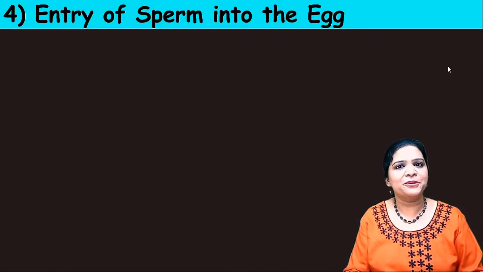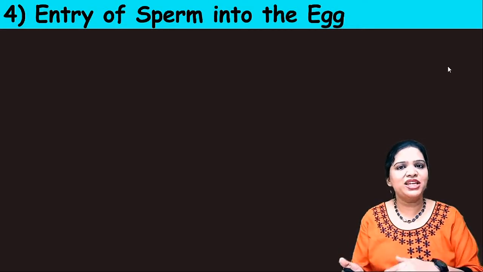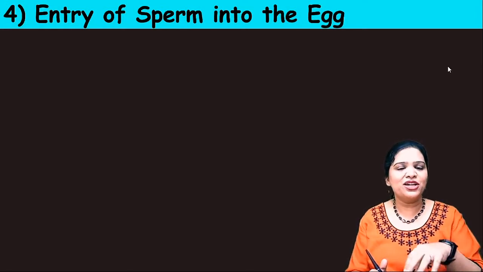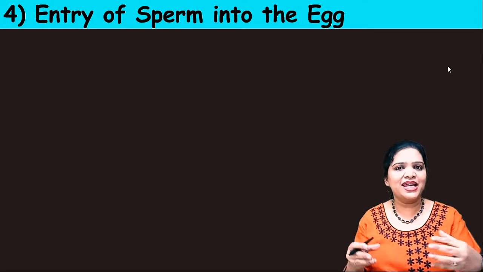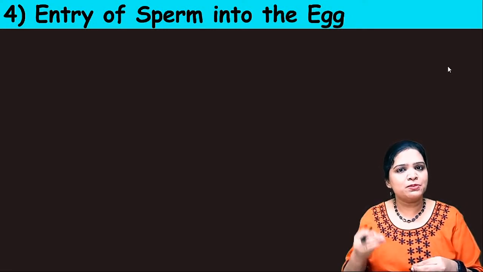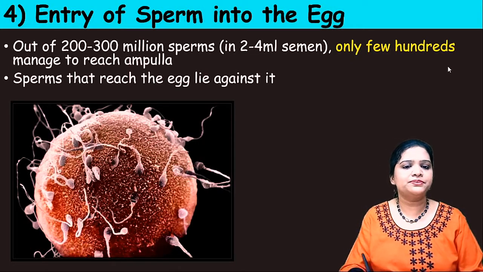Then the fourth step is the entry of the sperm into the egg. Now at the isthmus ampullary junction, both the sperm and the egg meet each other. Now what should happen? The sperm should enter into the egg, right? So that is what is going to happen.